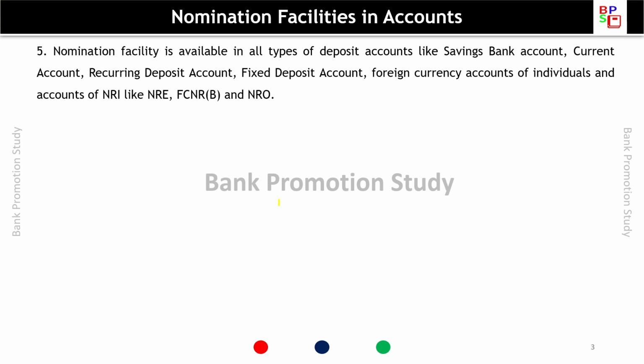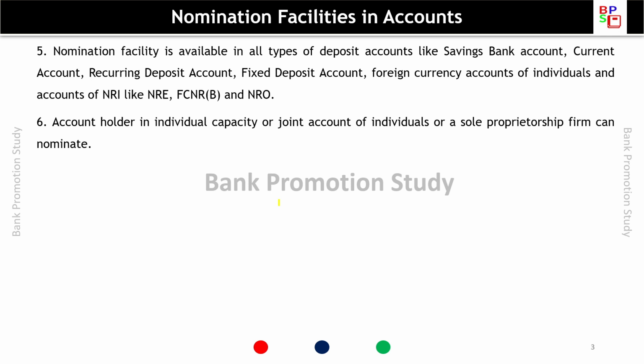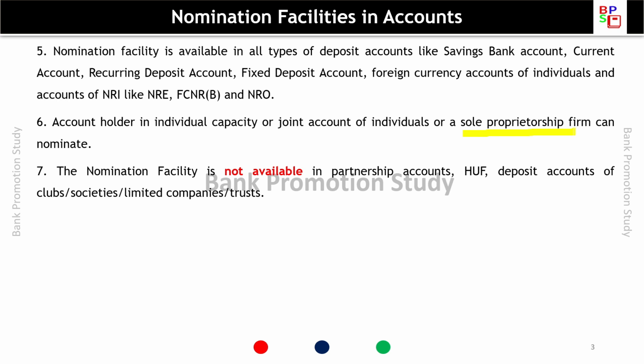Nomination facility is available in all types of deposit accounts like savings bank account, current account, recurring deposit account, fixed deposit account, foreign currency accounts of individuals and accounts of NRI like NRE, FCNRB and NRO. An account holder in individual capacity, or a joint account of individuals, or a sole proprietorship firm can nominate. So who can nominate? The individuals, joint individuals and the sole proprietorship. Nomination is allowed in sole proprietorship firm accounts also.